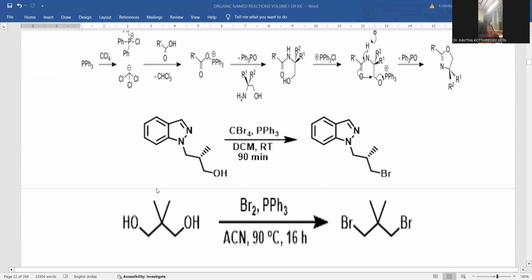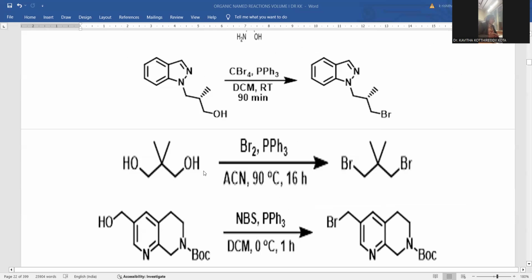I'm taking the molecule called benzopyrazole, and here the terminal hydroxyl is susceptible to the Appel reaction. I'm treating with carbon tetrabromide, the brominating agent. PPh3 is operated upon, a kind of catalyst. DCM is the solvent medium taken. Dichloromethane is the simplest abbreviation for this, and room temperature is sufficient for this reaction, being highly versatile and simpler to accomplish. Within 90 minutes, you can achieve the final product, with the hydroxyl replaced by the brominated product.